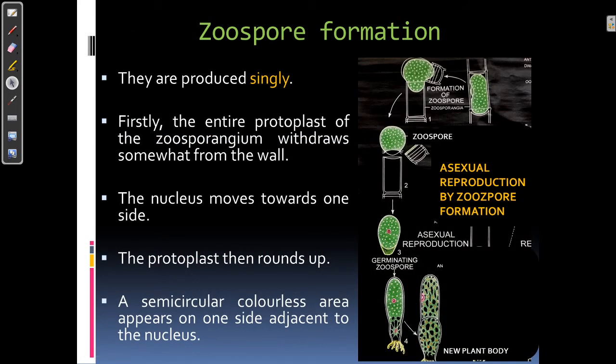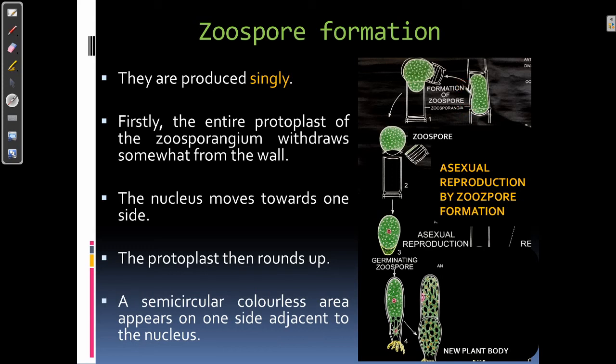So let's know about zoospore formation. Zoospores are formed singly. In one zoosporangium, only one zoospore is formed. Firstly, the entire protoplast of the zoosporangium withdraws from the wall.